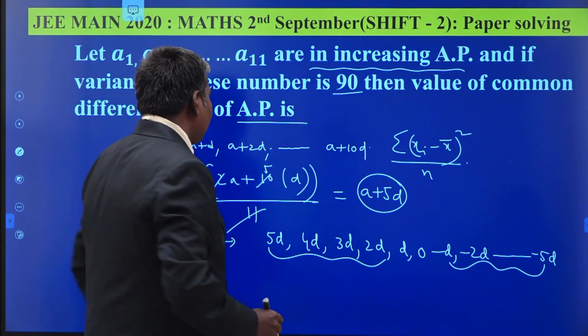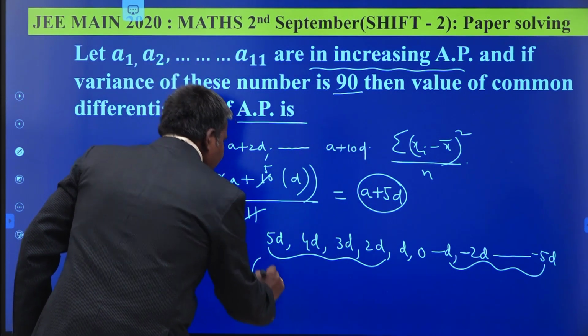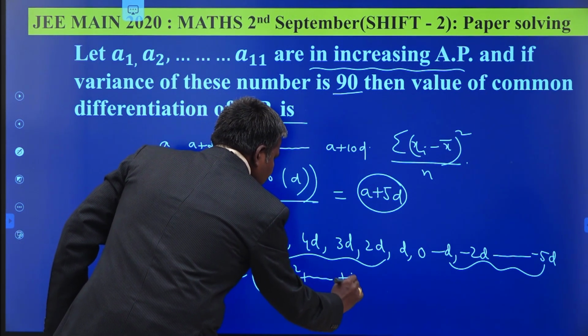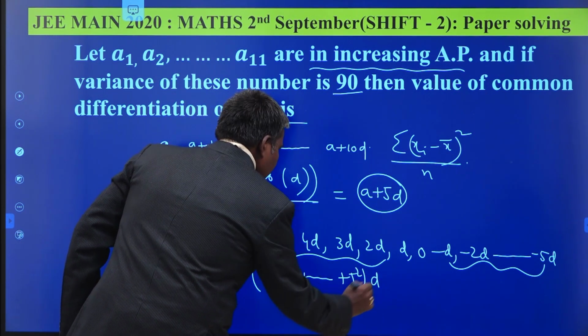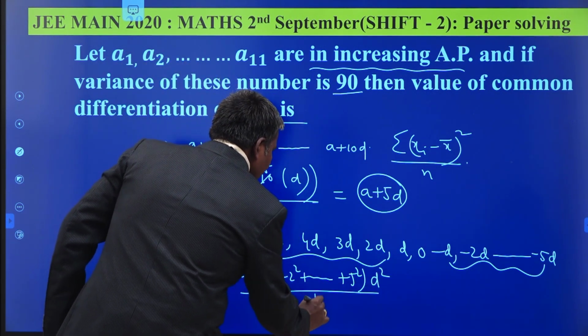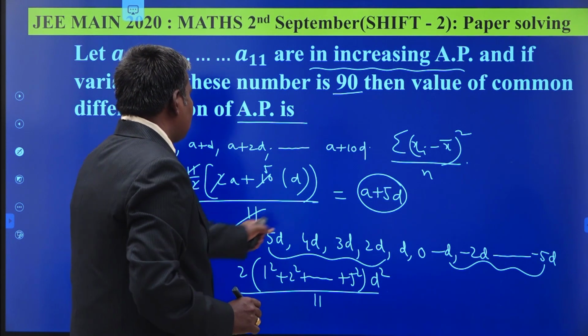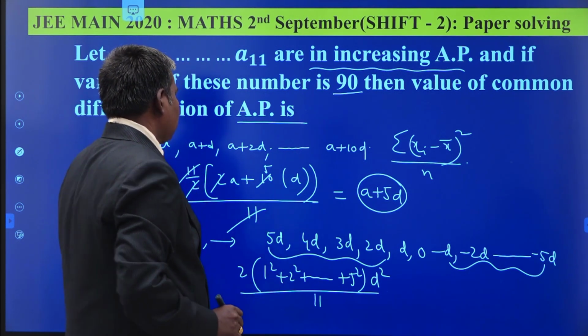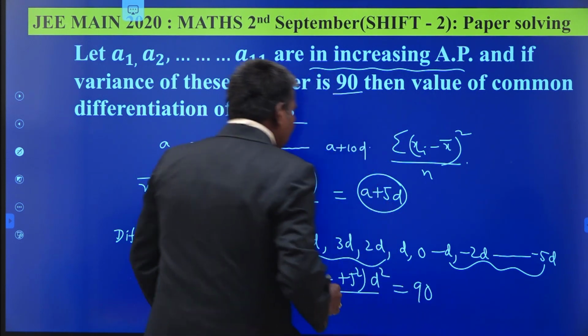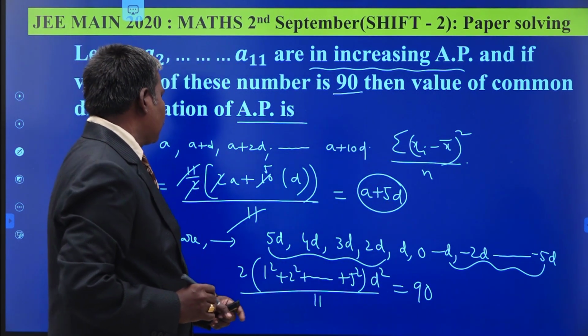By squaring, what do you get? 2 times (1 square plus 2 square plus and so on up to 5 square) times D square, whole divided by the number of terms, which is 11. This is your variance. It is given as 90. From that you have to calculate the value of D.